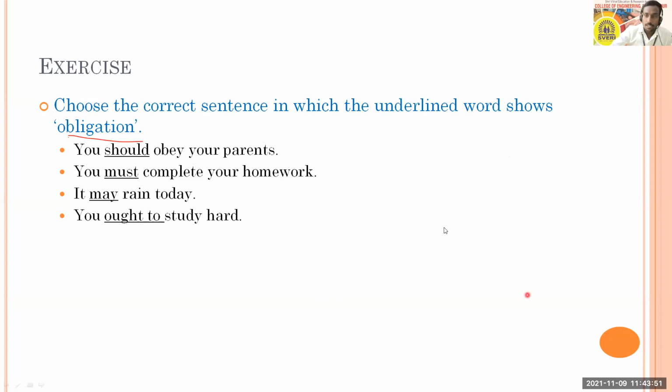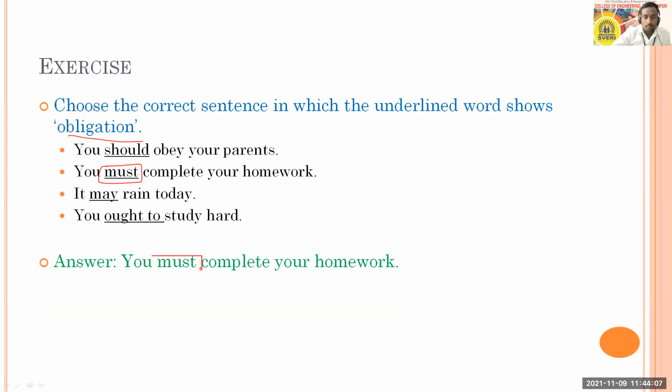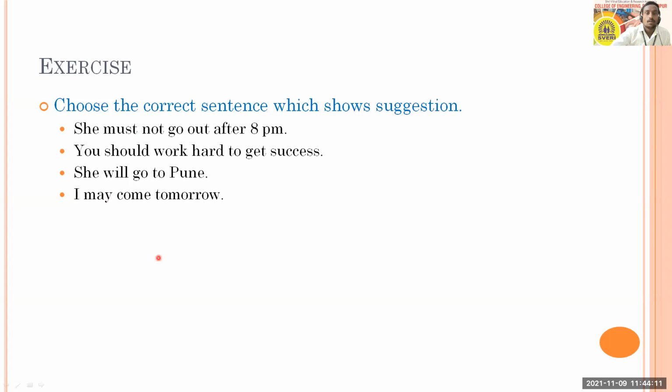So all right, here we are getting maximum response for option B, and that "must" shows obligation. Okay, so all you people are right, "must" shows obligation. That we people are clear with. Then next, choose the correct sentence which shows suggestion now.